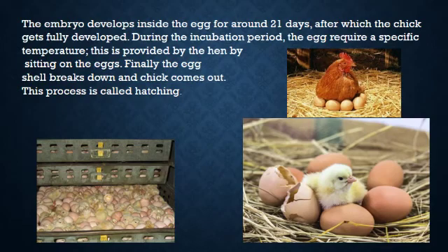Now look at the pictures. A hen is sitting on the eggs. What is it doing? It is the incubation period. It is providing specific temperature to the eggs for the development of embryo. In the next picture you can see a chick is coming out from the eggs by breaking the eggshell. In the third picture you can see the artificial incubator in a hatchery, in which specific temperature is given and the chicks come out by breaking the eggshell. This you can watch in the hatcheries around you. The same process takes place in those hatcheries.